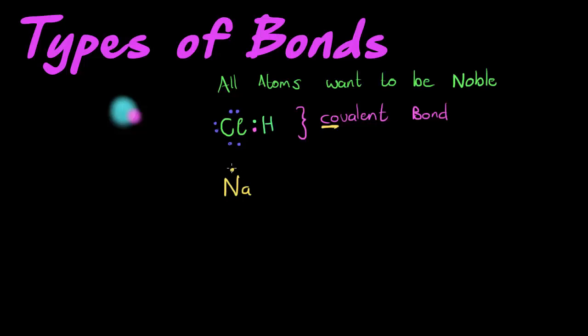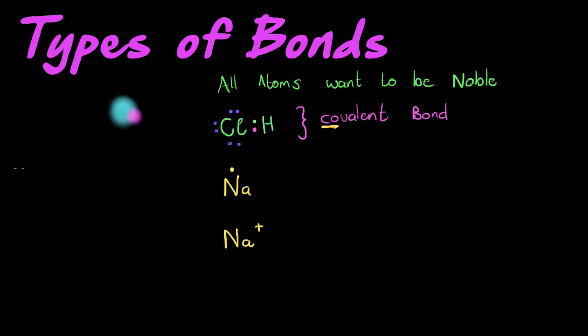If it loses this 1, it will have more protons in its nucleus than electrons, and a neutral element has the same number of protons as electrons. It has lost an electron, which now makes it a positively charged particle.